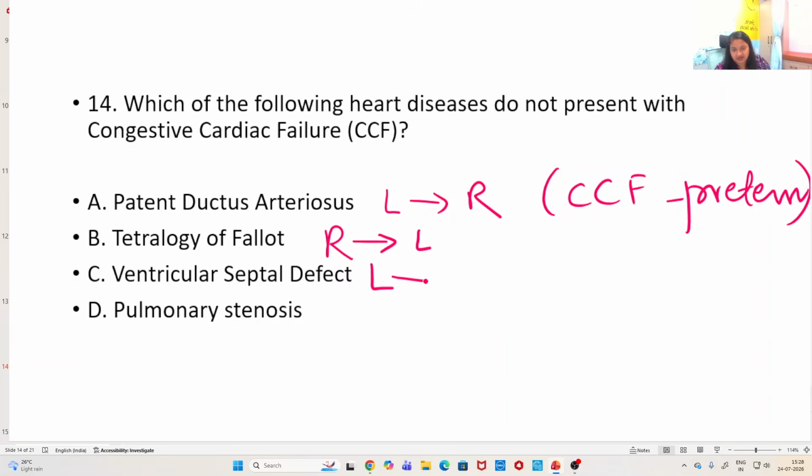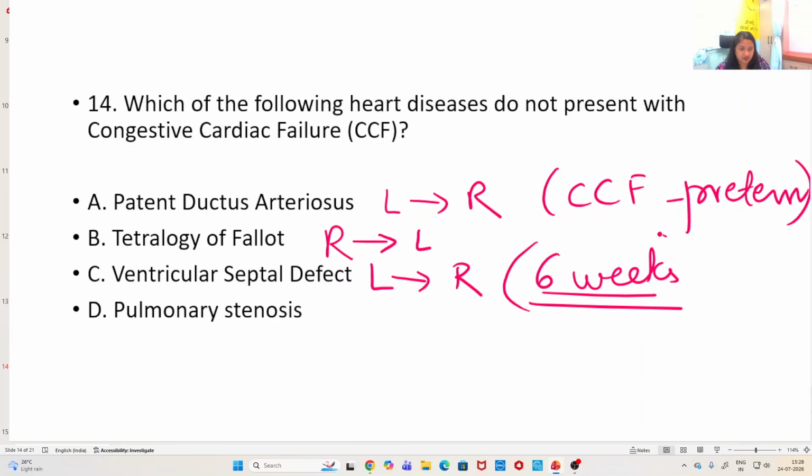Ventricular septal defect, again left to right shunt. This can go in CCF. Usually, VSD is identified at 6 weeks of life during a routine vaccination checkup. Why? Because until then the pulmonary pressures have dropped, and the murmur that is heard in VSD, the pansystolic murmur, is more obvious on auscultation, right? So these children also can go in CCF.